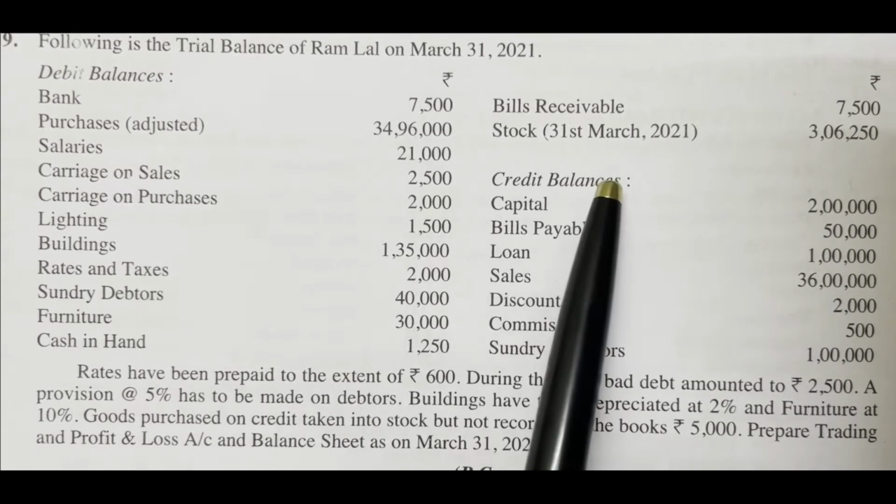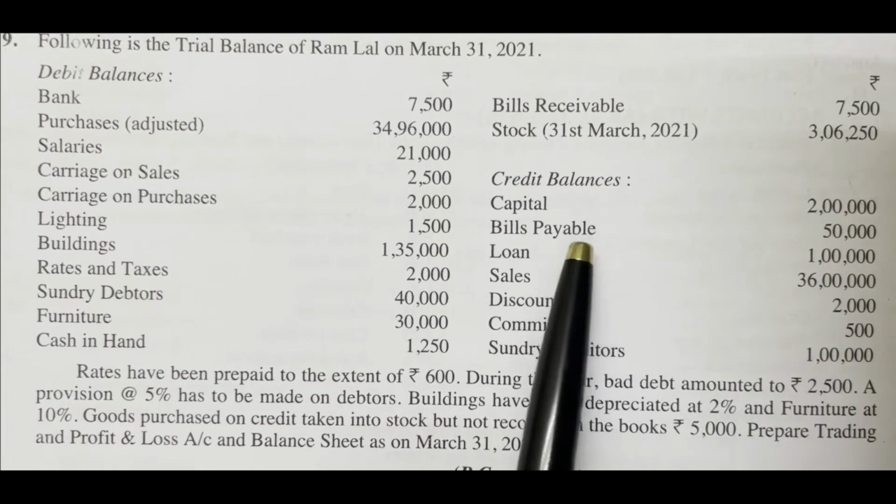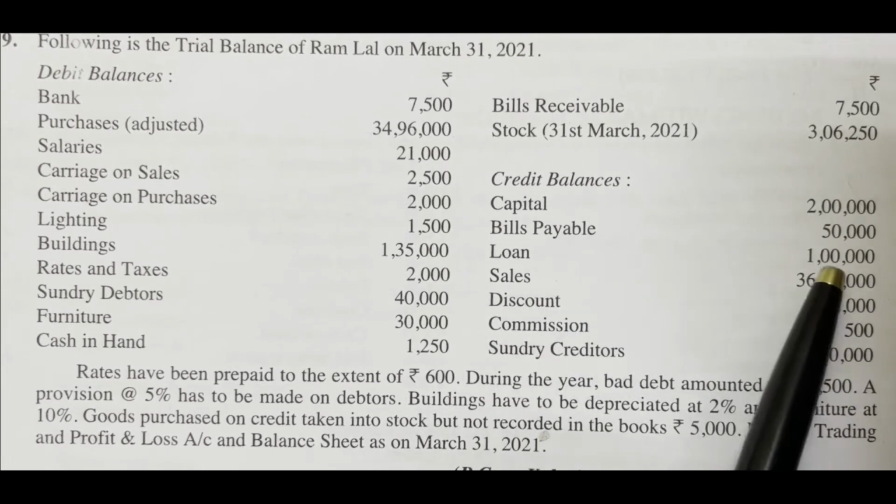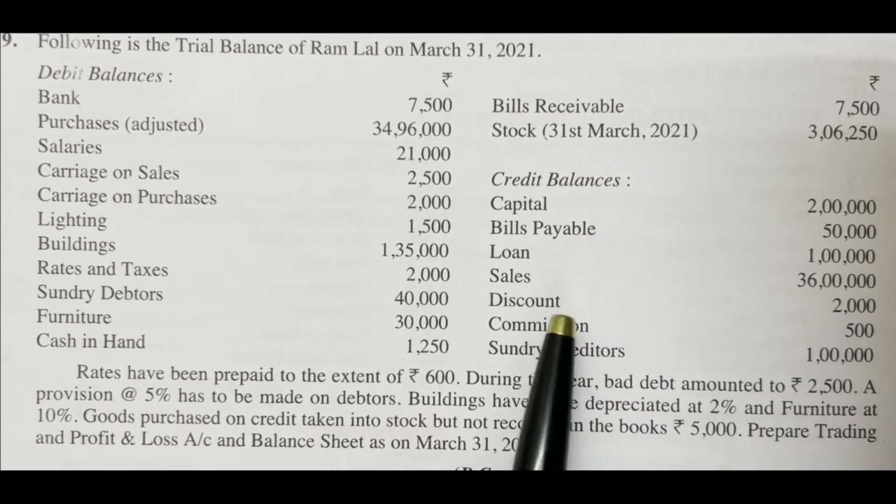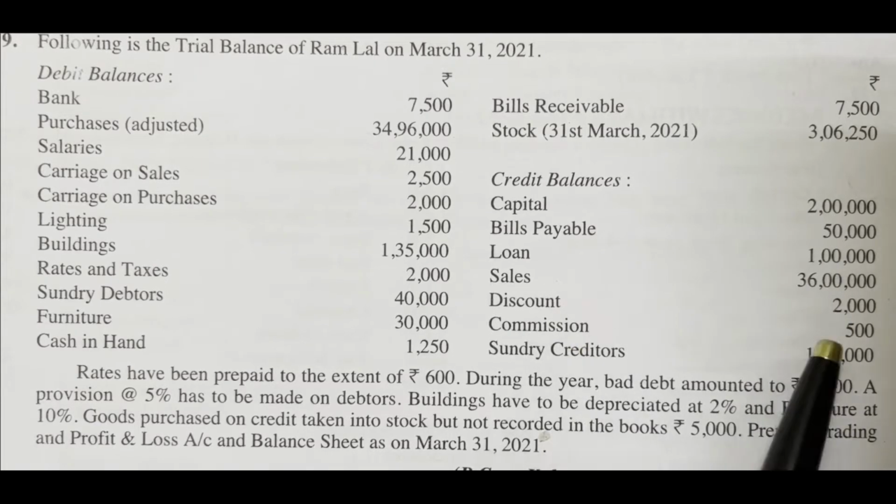Debit is completed. Come to credit. Capital 2 lakh. Bills payable 50,000. Loan 1 lakh. Sales 36 lakh. Discount 2,000. Commission 500. Sundry creditors 1 lakh.